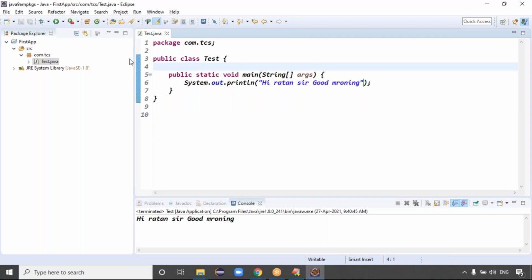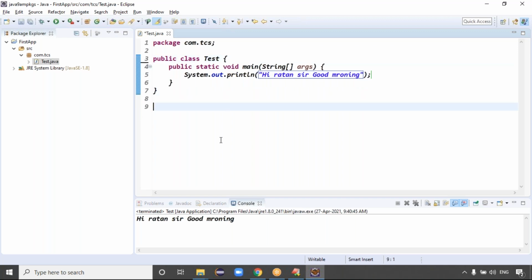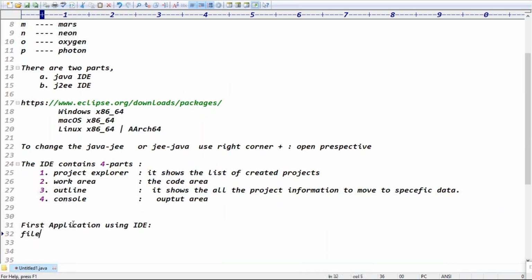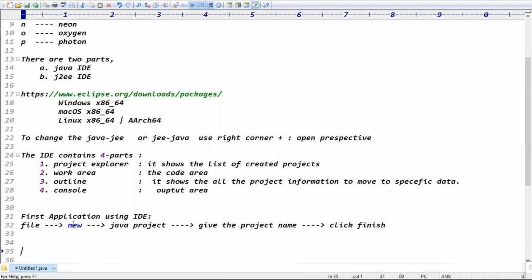Good, guys. In SRC, I want to create one more package. Otherwise, is this first example clear, everyone? Is that first application clear? Yes, sir. Guys, what I will do is create the first application using the IDE. Go to the File menu, click on New, select Java Project, give the project name, and click Finish. That's it, guys. Once the project is ready.